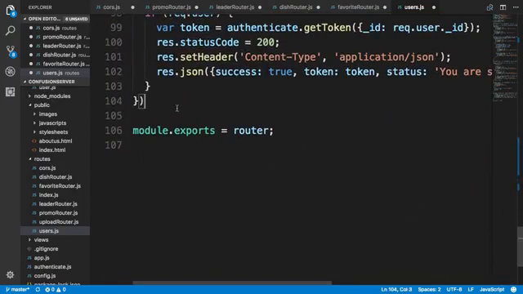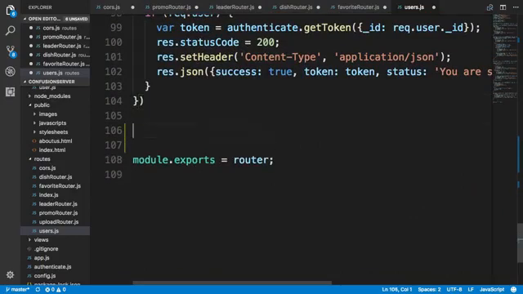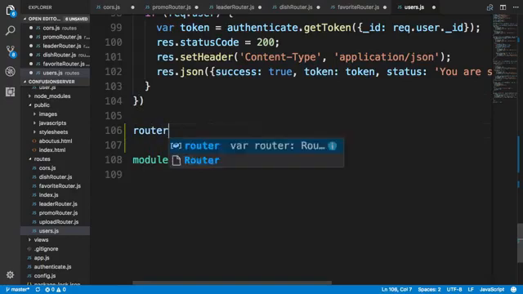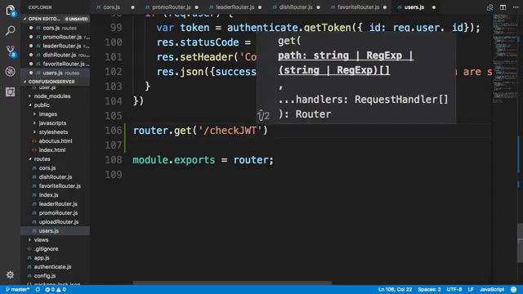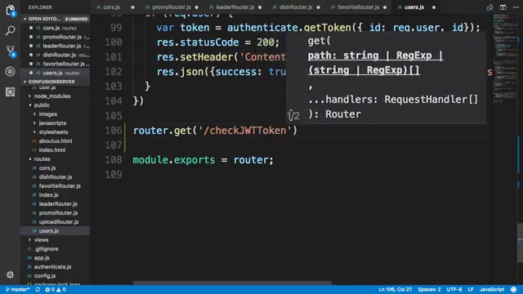In addition, I will add in one more method here called check JWT token. It is quite possible that while the client has logged in and obtained the JSON Web Token, sometime later the JSON Web Token may expire. And so if the user tries to access from the client side with an expired token to the server, then the server will not be able to authenticate the user. So at periodic intervals, we may wish to cross-check to make sure that the JSON Web Token is still valid.